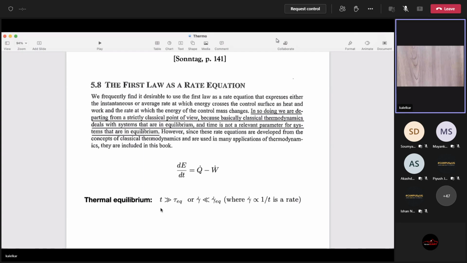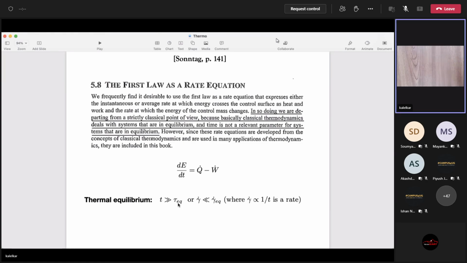Now you are doing the process over some time t. If that time t is large, much larger than the equilibration time, then your system will remain basically at equilibrium, right? Because you are doing your process over 1 hour, but the system takes only 1 second to equilibrate.